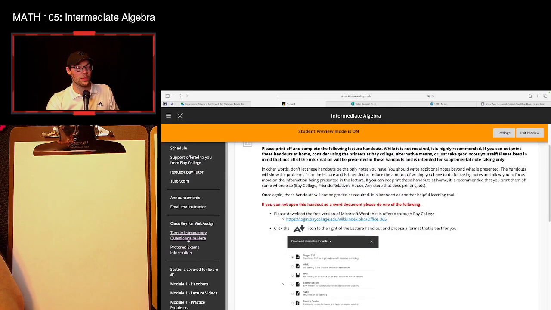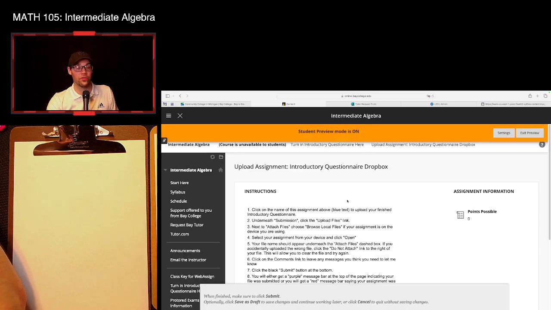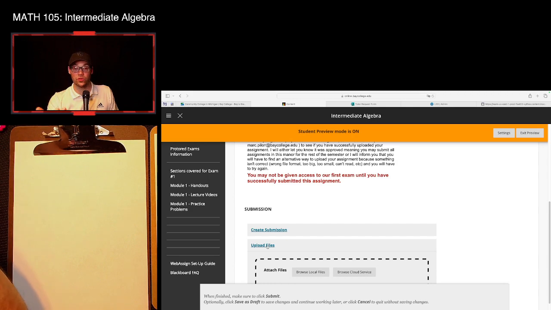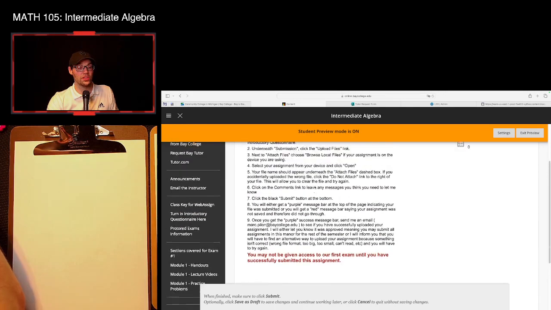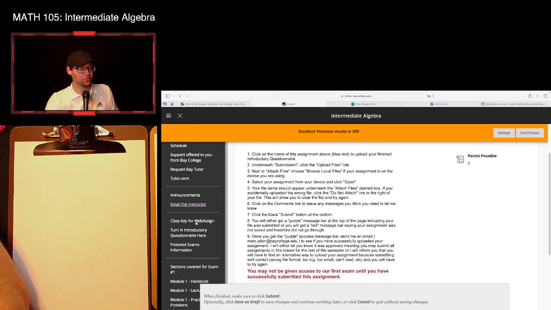In this case, off to the left, we have turn in introductory questionnaire. Once you get this all done and figure out how to upload it, you will come here, click on the actual name itself, scroll down, and upload whatever file you have. Once again, there are pretty specific and detailed directions that you'll need to follow in order to complete this task.